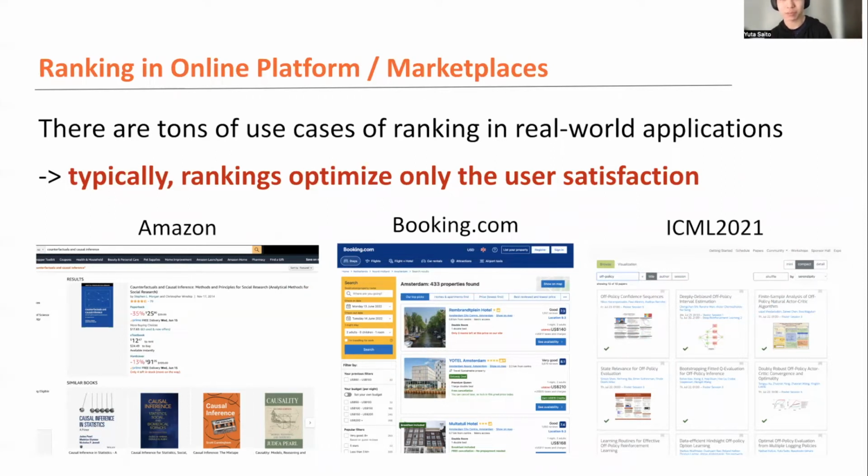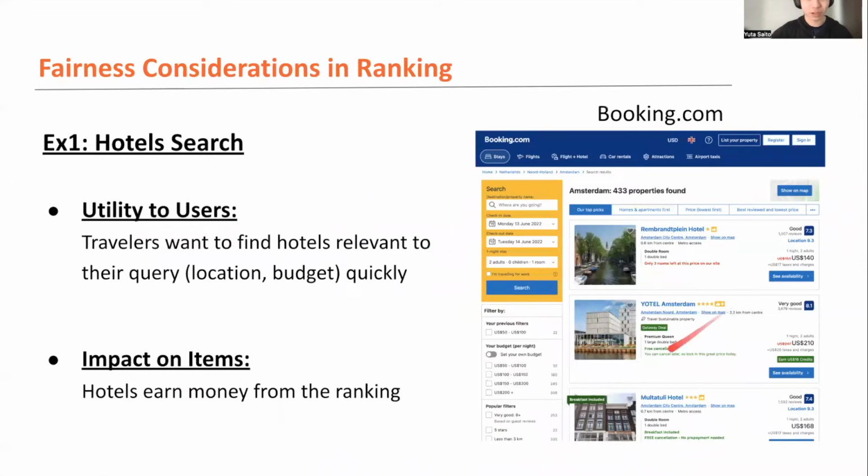So let's maximize the user satisfaction. But fair ranking researchers have recently been thinking that it should also be very important to guarantee fairness among items, or those being ranked, right? So a bit more in detail, the hotel search is actually a very great example of a fairness consideration in ranking. So it still remains very important to satisfy or maximize utility to the users, right? So it's very important to satisfy travelers.